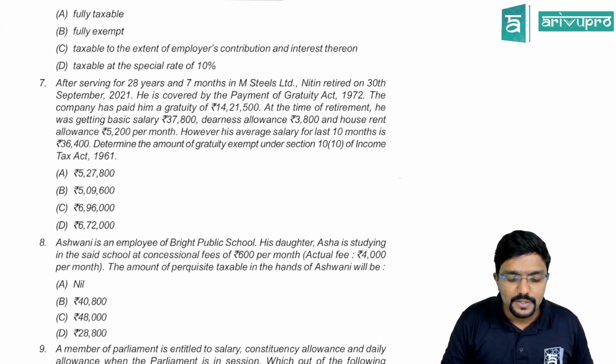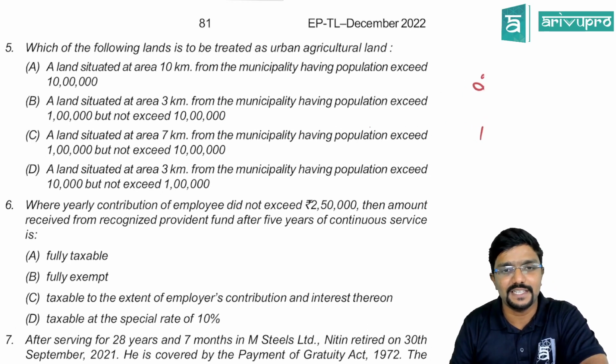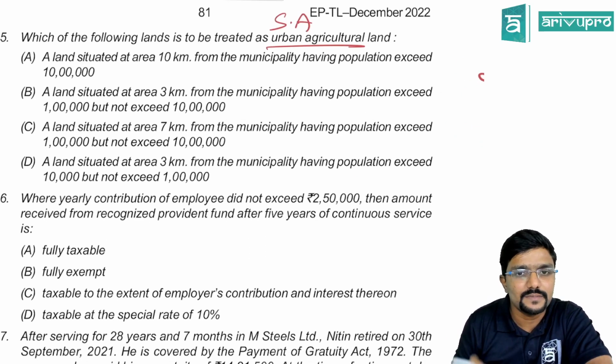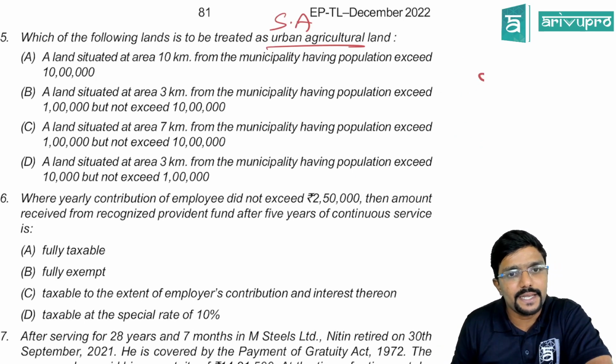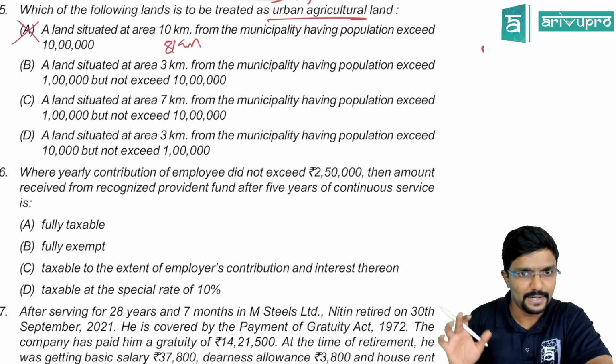Chalo. Now, what is the question? Which of the following lands is to be treated as urban agriculture land, which is nothing but specified area? A land situated at an area 10 km from the municipality having population exceeding 10 lakh. Sorry, it is only 8 km. They have given here 10, so it is not urban.